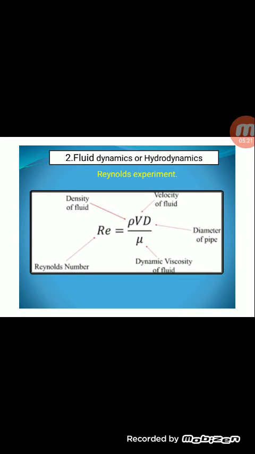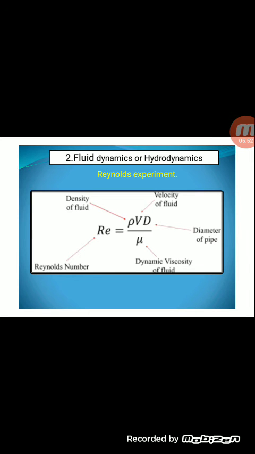This is the formula of Reynolds experiment. Re is the Reynolds number, equal to rho V d divided by mu. Rho means density of the fluid, V is the velocity of the fluid, and d is the diameter of the pipe, divided by mu. Mu is the viscosity of the fluid. If we put the values of density, velocity of fluid, diameter of the pipe, as well as the viscosity of fluid, we get the Reynolds number.